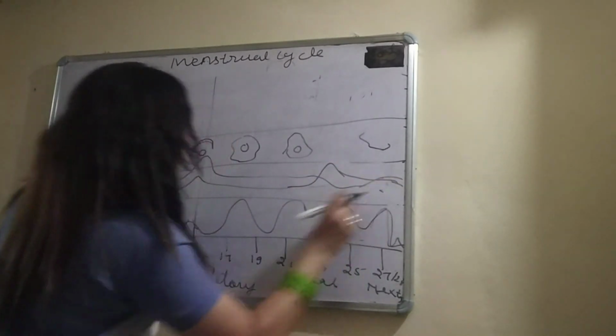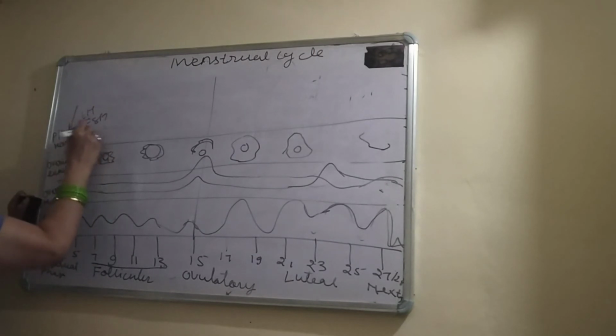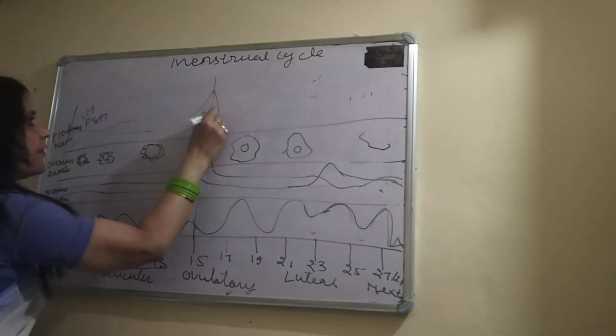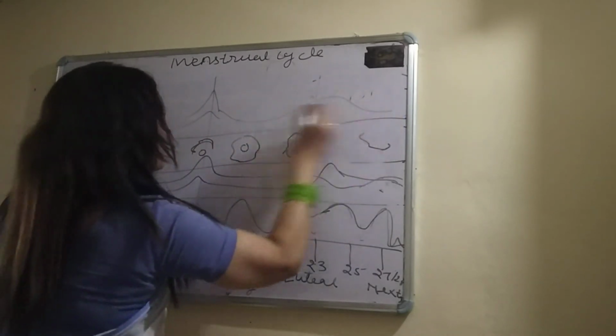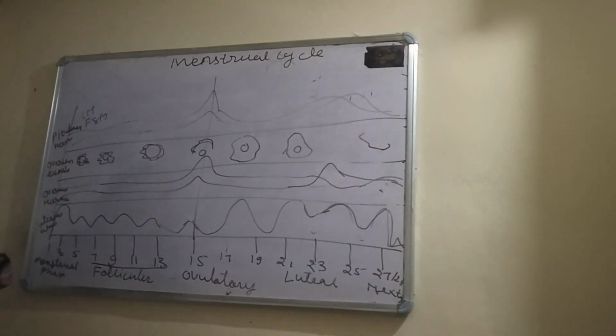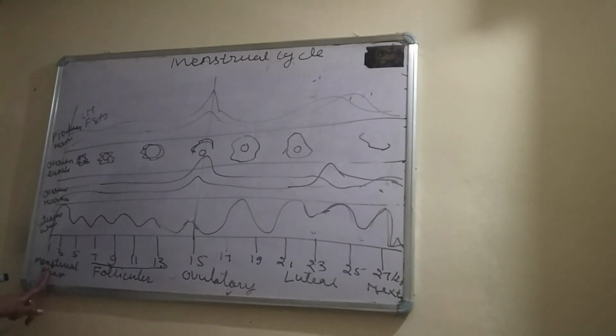Okay. Now, next, pituitary hormones, LH and FSH. First, LH is higher during the ovulatory phase. After that, this is the. Okay. So, we can also diagrammatically represent the different events. Menstrual phase, the uterus wall is damaged, disintegrates, discharges.